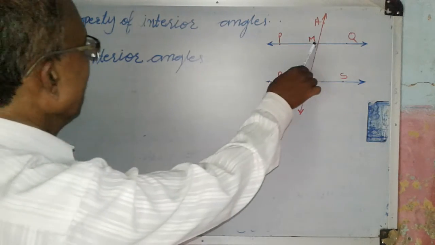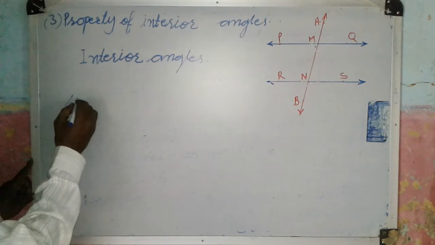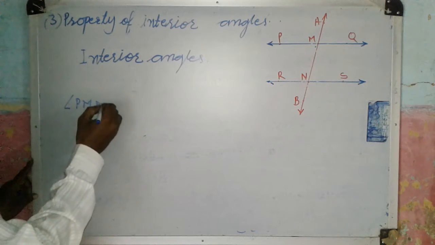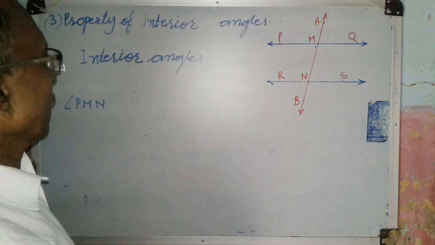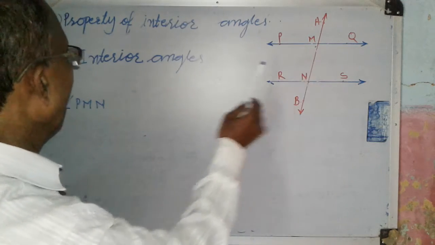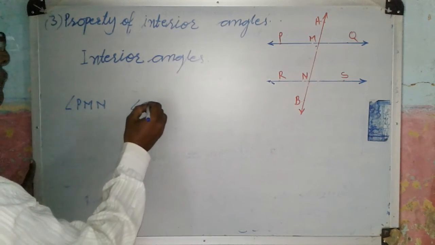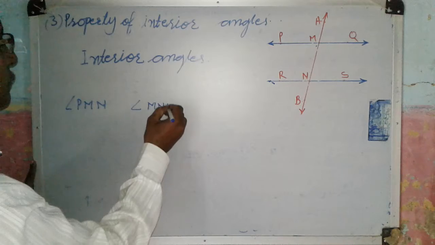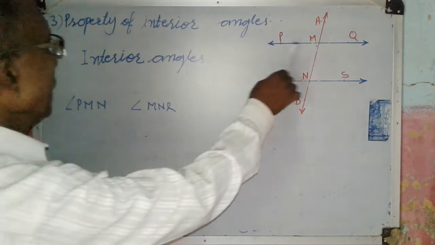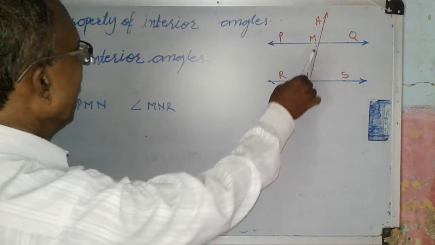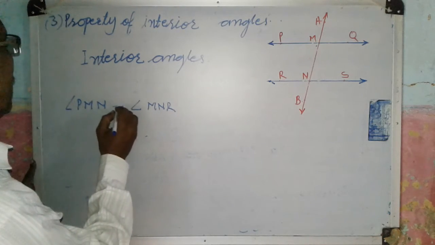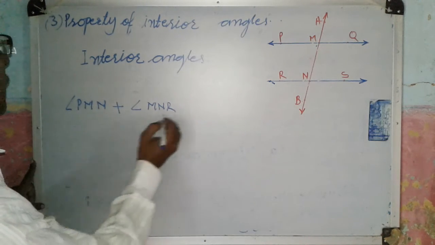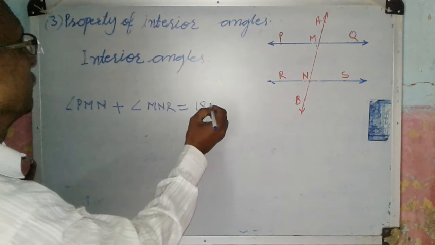So, angle PMN and angle MNR are two interior angles. These are supplementary, which means the sum of these angles is 180 degrees.